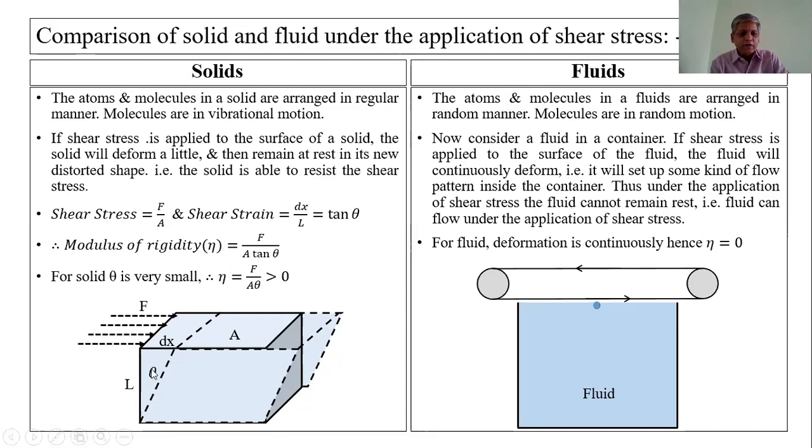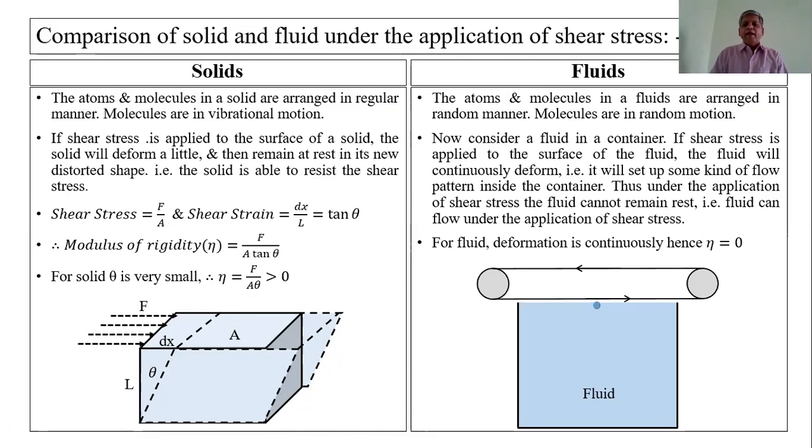But for a solid, theta is very small. So, the modulus of rigidity is greater than 0 for solids. Remember this thing.